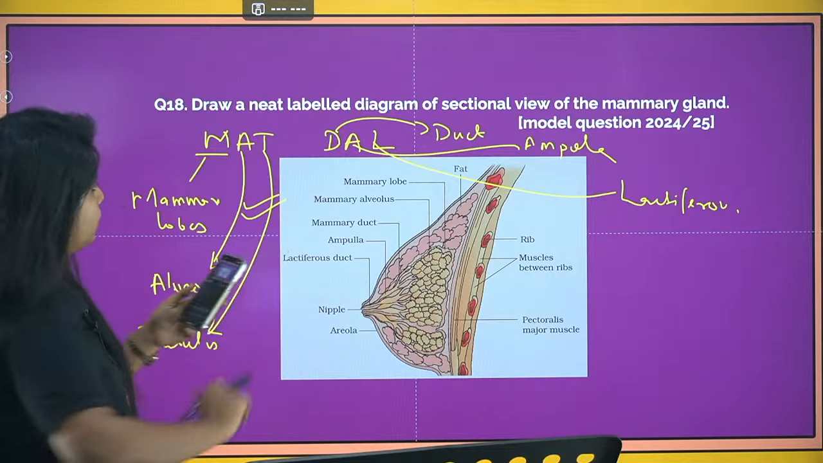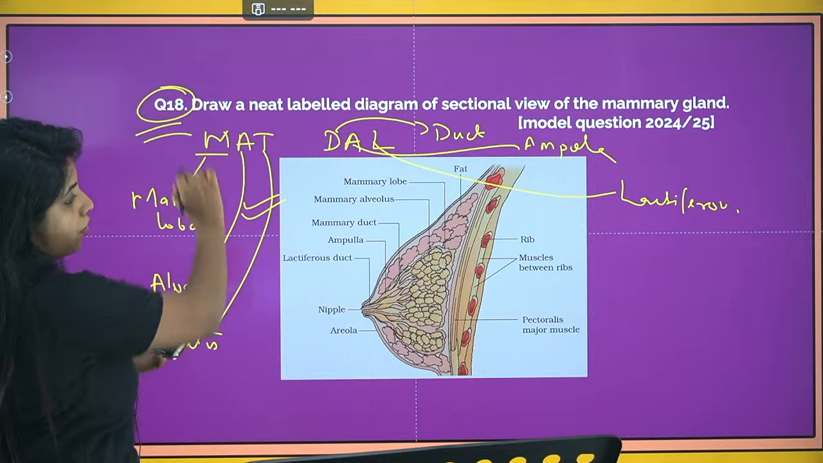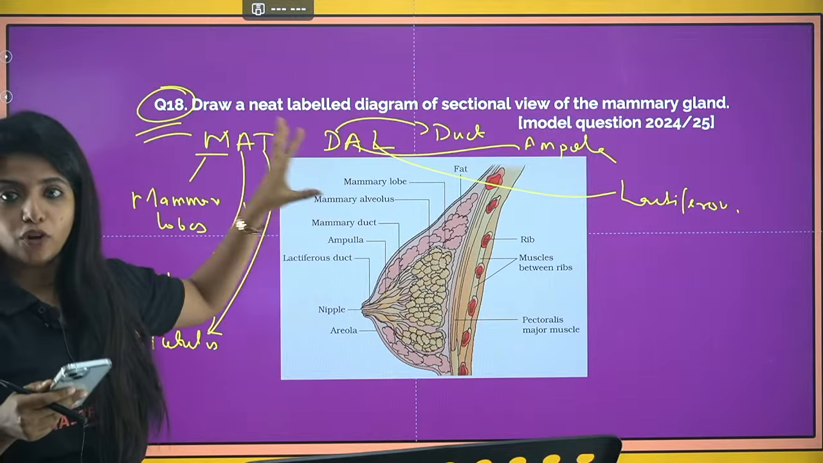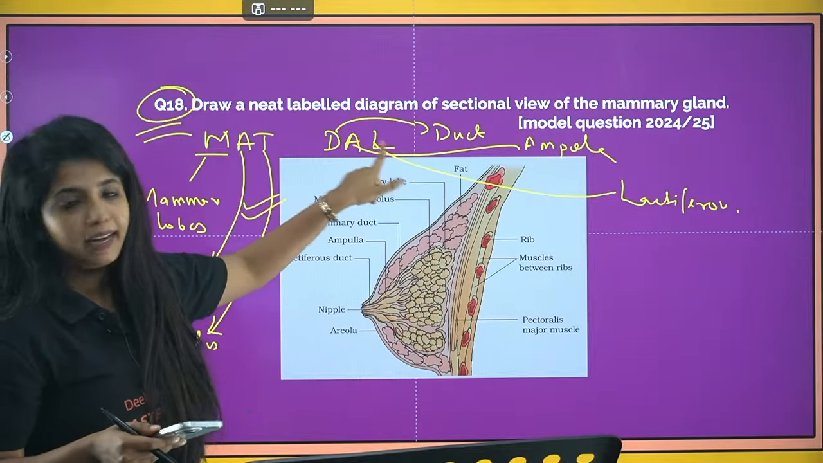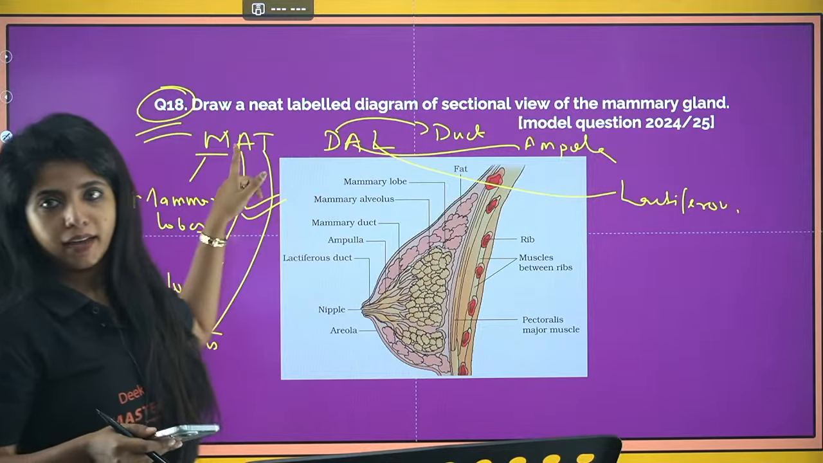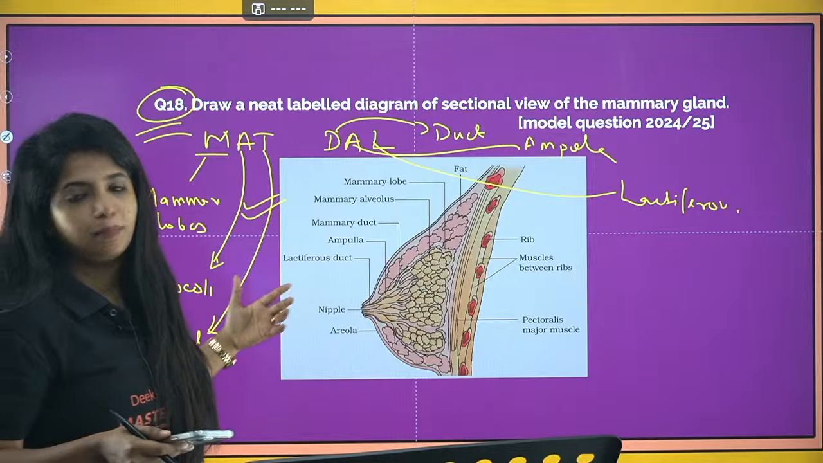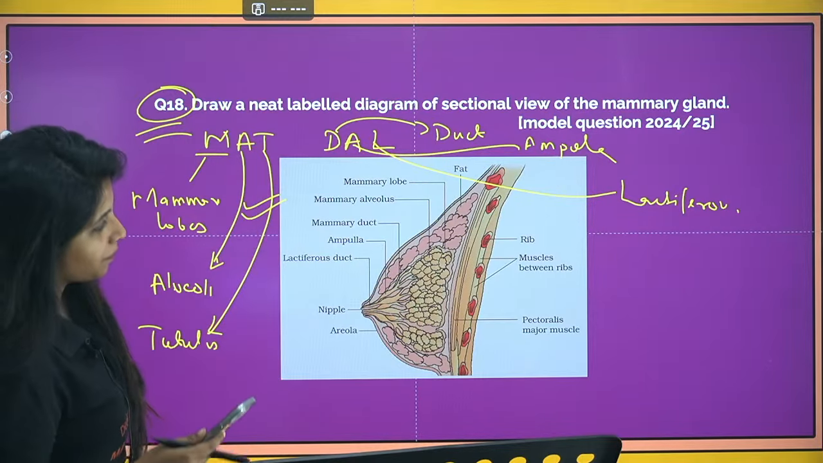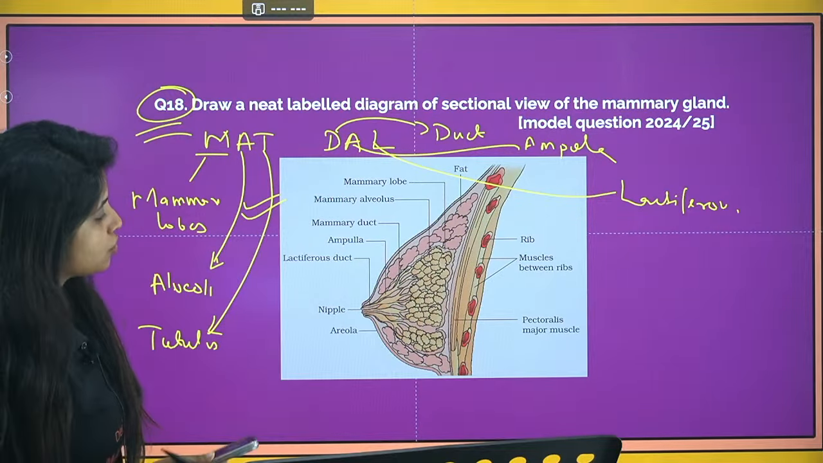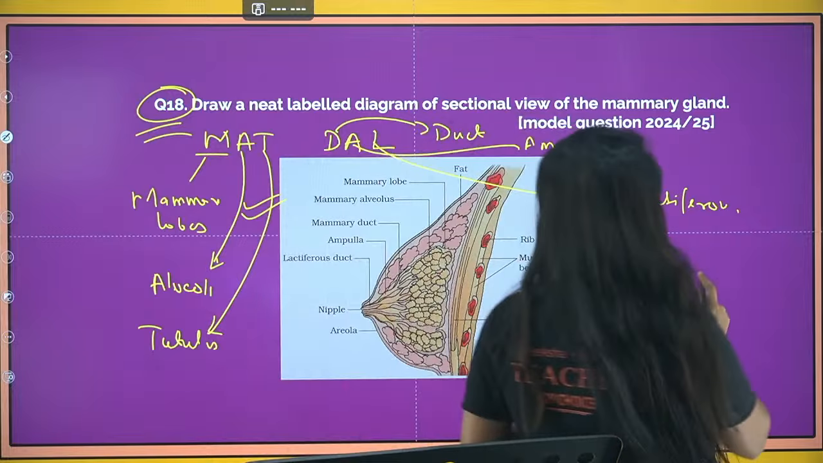Okay, so this is one very important thing that you need to draw and label as well. Draw properly, and remember A is repeated twice. So A, ampulla has L, right? So A after L is ampulla. And over here alveoli also has an L, but ampulla ends with an L. So you can remember like that. Okay? So if you're talking about the structure of mammary gland, it's quite easy.